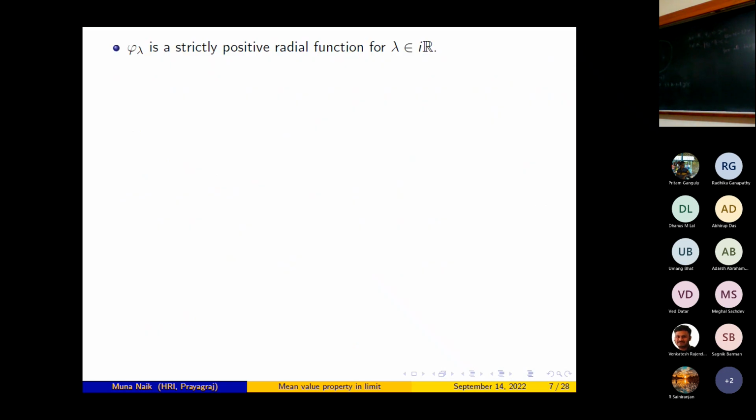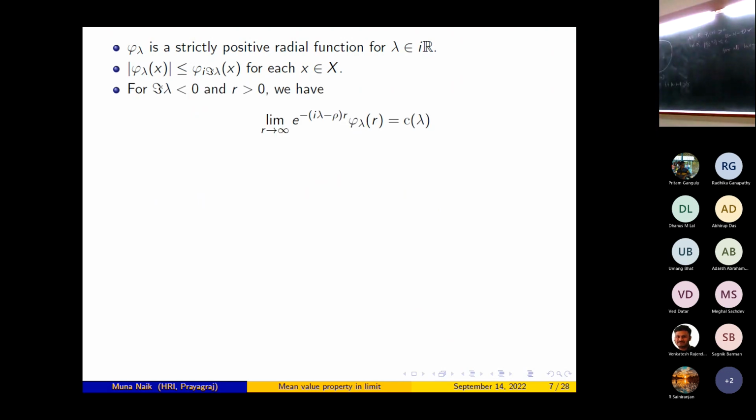Phi lambda is a strictly positive radial function for lambda belonging to the imaginary line. I have written that; we will use that. Okay, this thing I have written: the absolute value of phi lambda(x) is less than or equal to phi of the imaginary part of lambda at x, for each x belonging to X. For imaginary part of lambda less than 0, we have the limit as r tends to infinity of e to the power minus (imaginary part of lambda minus rho) r times phi lambda(r) is c(lambda), where c(lambda) is the Harish-Chandra c-function.